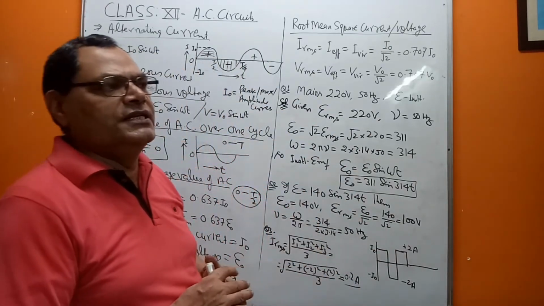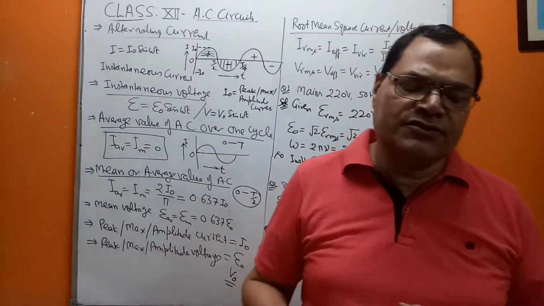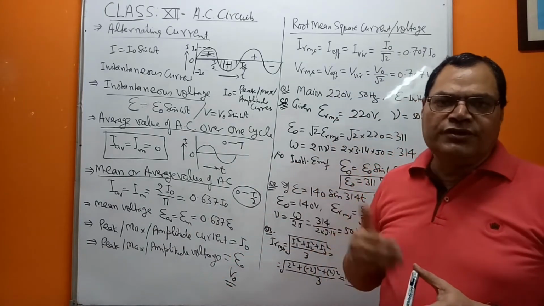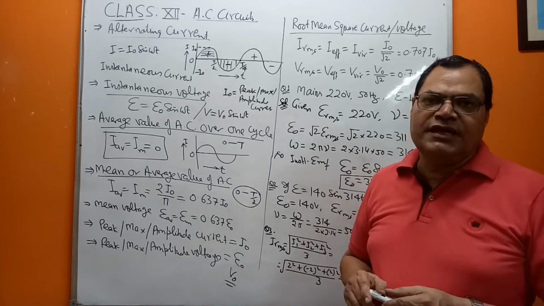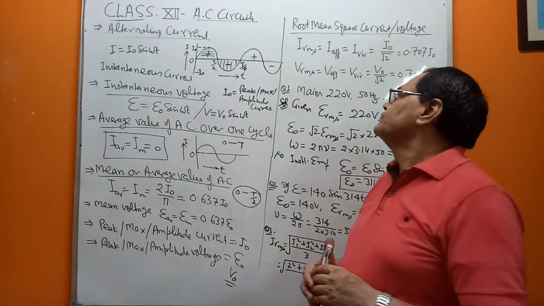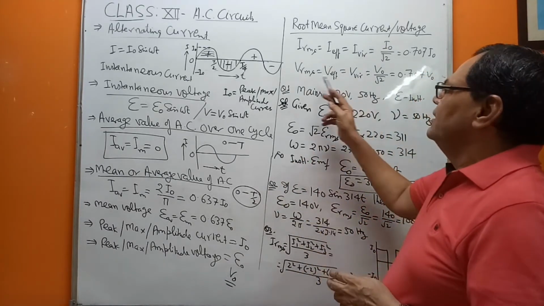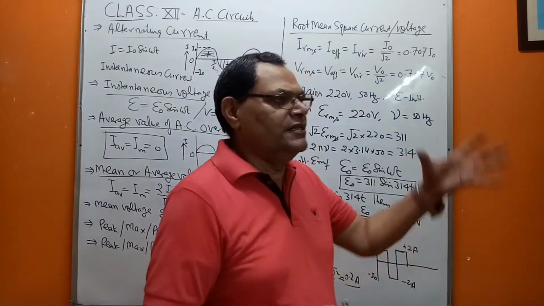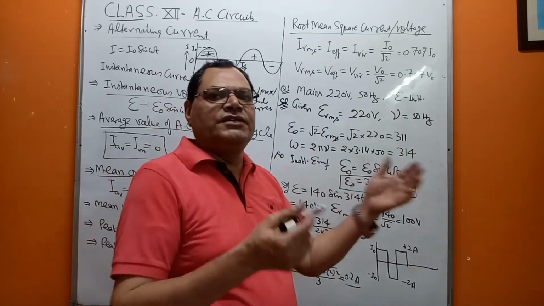Now based on this we have some questions which may be asked for 1 mark or maybe 2 marks in your board examination, or even at times in competitive examinations like JEE and NEET. The first question: in our household there is an AC mains board where the electricity comes from the power station.